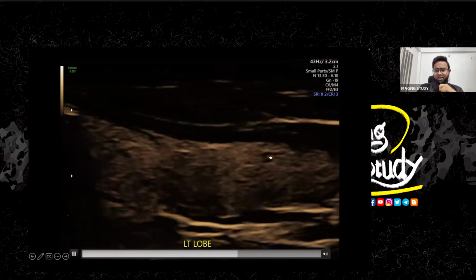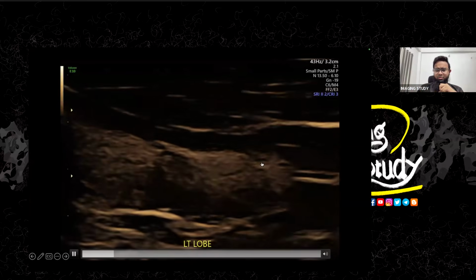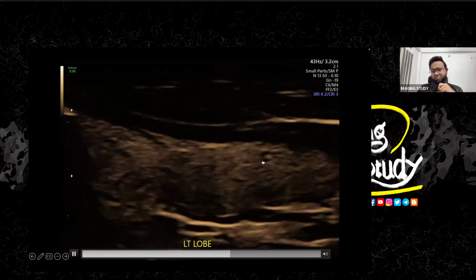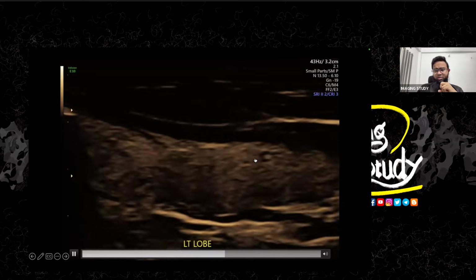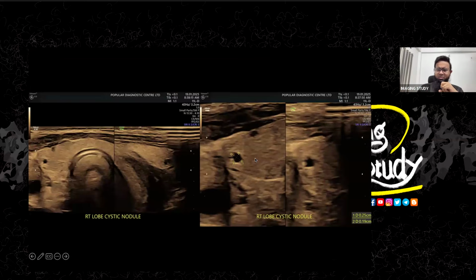There's the left lobe, and there is a tiny nodule here also. You may ignore it or you may report it. You can see colloid crystal comet-tail artifacts. So this is a TI-RADS 1 lesion, so nothing to worry about. On the right lobe, there was also a tiny cystic nodule, which is also not significant. These are TI-RADS 1 lesions. So nothing to worry about.